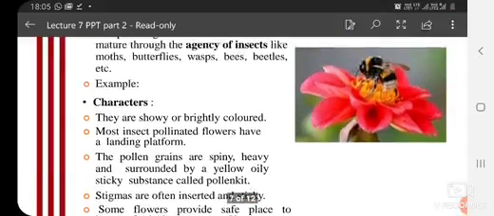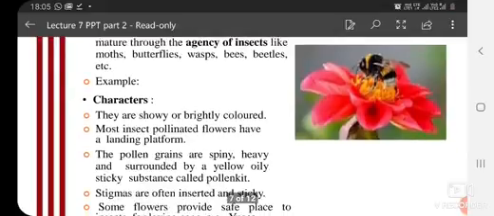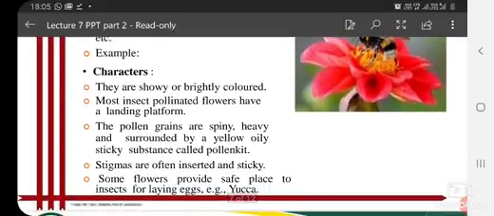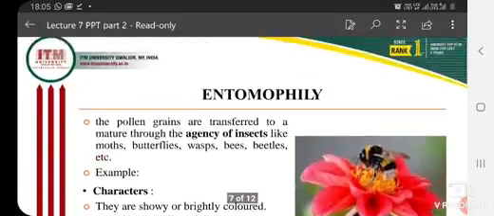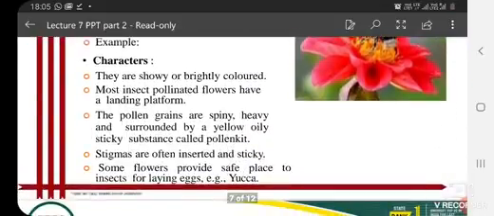In entomophilous flowers the pollen grains are different from hydrophily and anemophily. Here the pollen grains are spiny, heavy and surrounded by a yellow oily sticky substance so that the insect can stick to it and carry the pollen.